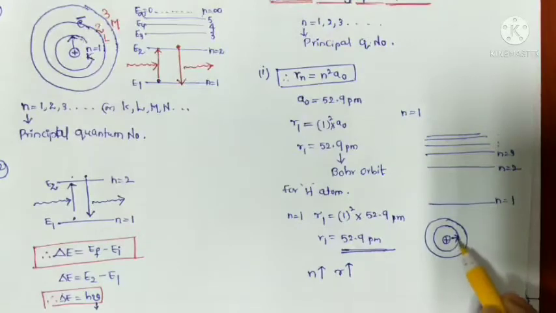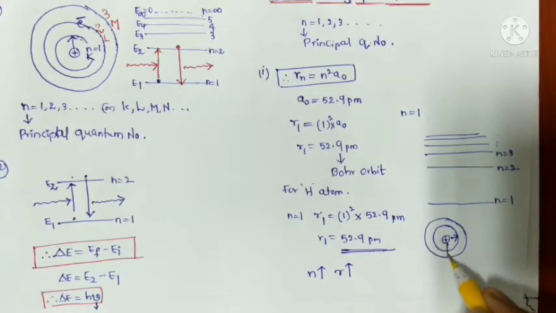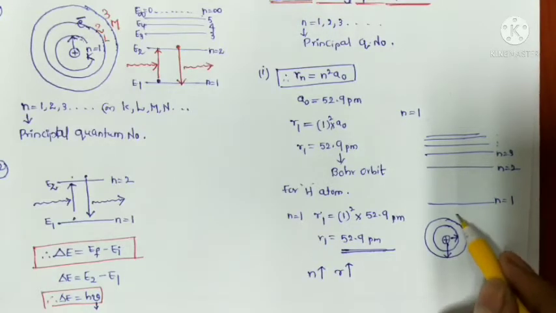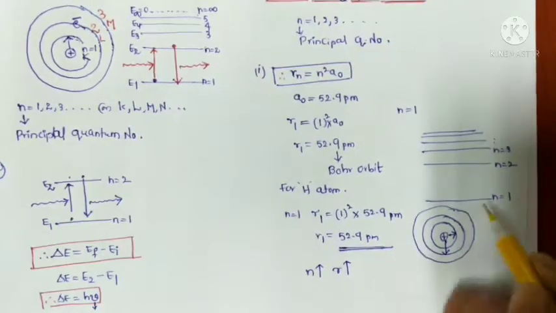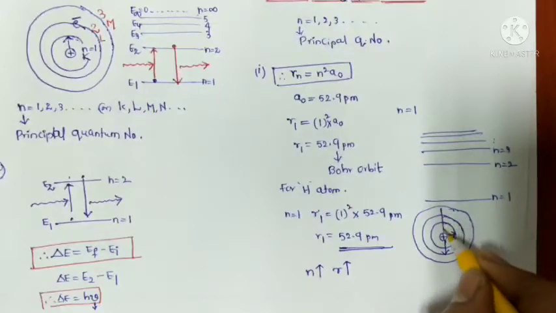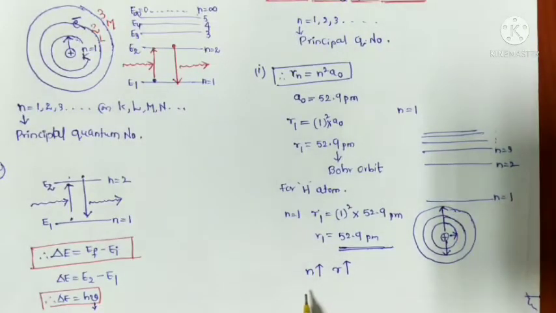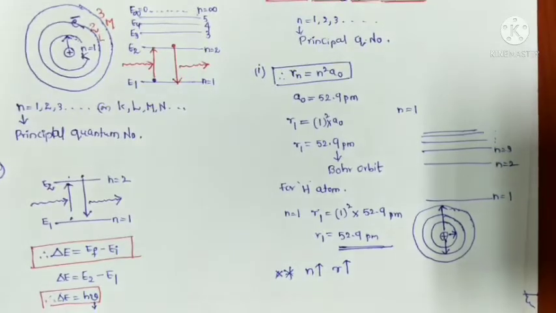For n equal to 1, then n equal to 2, the radius increases, and for n equal to 3 it increases further. So as the principal quantum number increases, the stationary state radius also increases. So when the n value increases, the r value also increases.